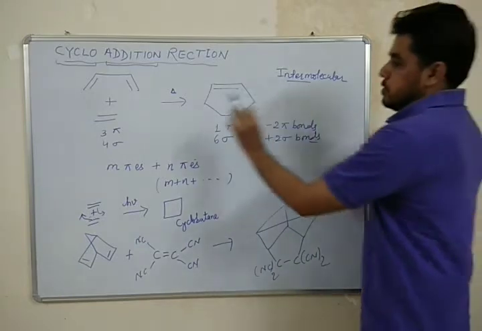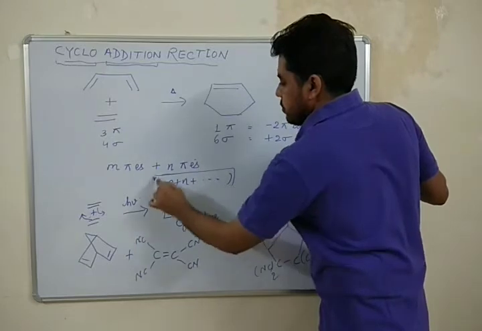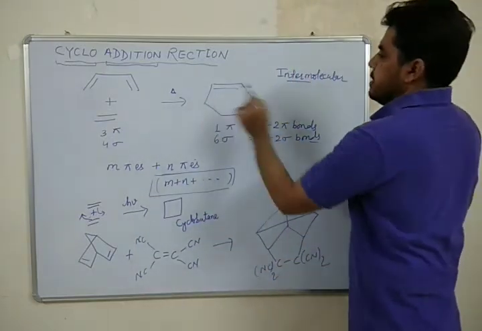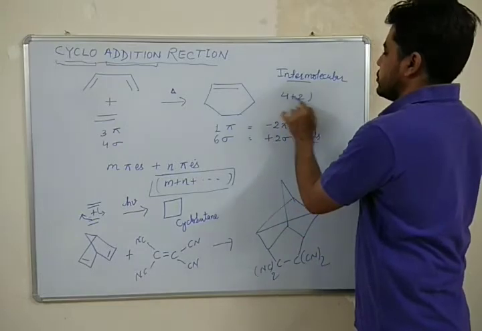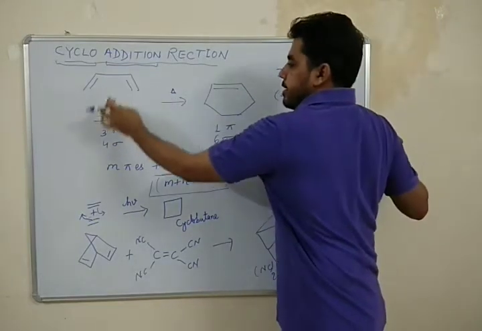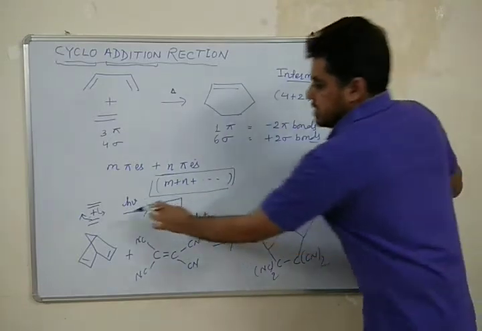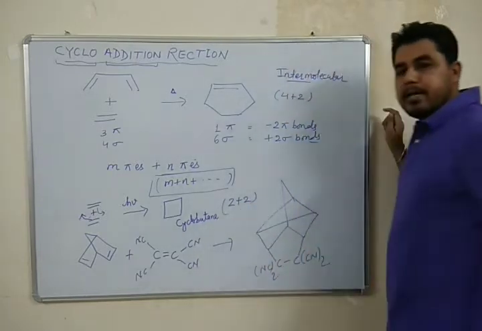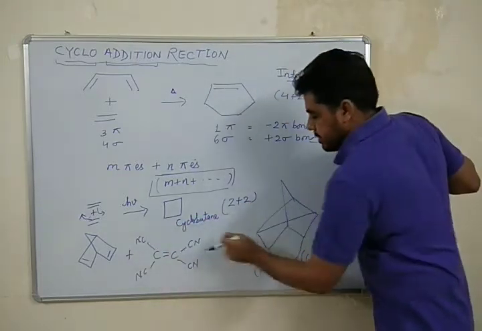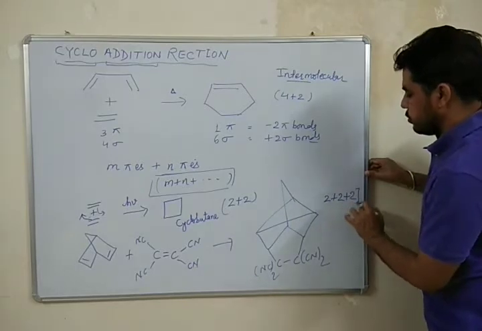As per this definition of cycloaddition reaction, this is an example of 4 plus 2 cycloaddition: 4 pi electrons add up with 2 pi electrons. This is an example of 2 plus 2 pi electron system, and this example is 2 plus 2 plus 2.